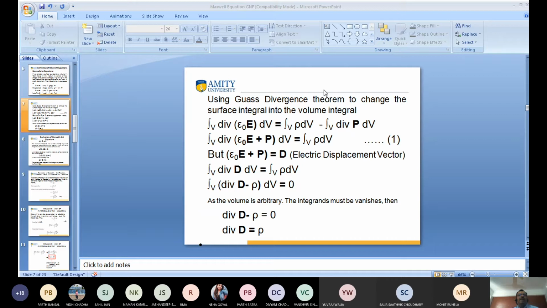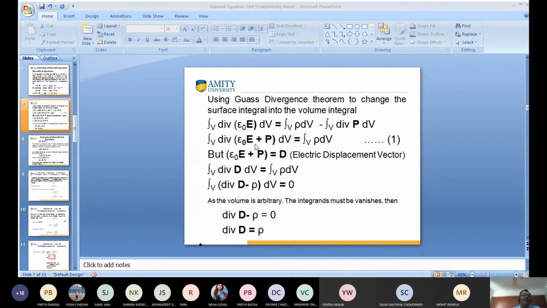This is the volume integral. This is dv. This is divergence, so I can take it common. The volume integral of divergence of epsilon 0 E plus P. So this is equal to the divergence of epsilon 0 E plus P. So I have taken common: the volume integral of divergence of epsilon 0 E plus P dv is equal to the volume integral of rho into dv.